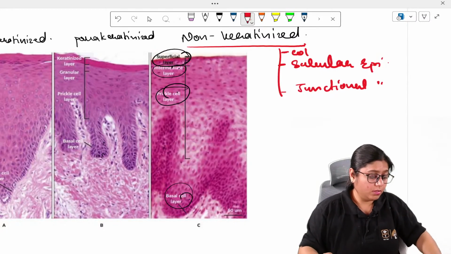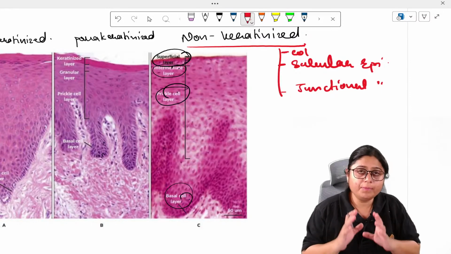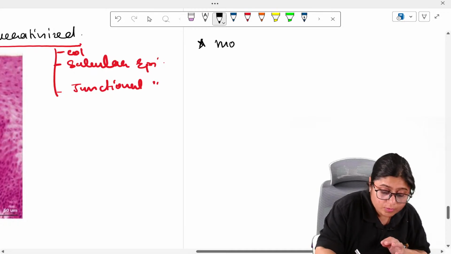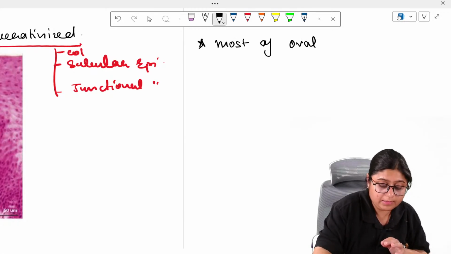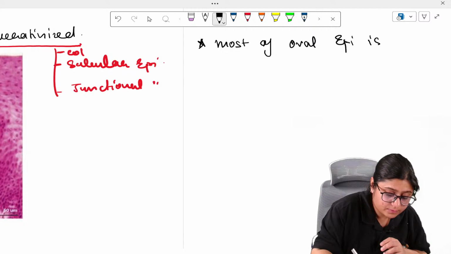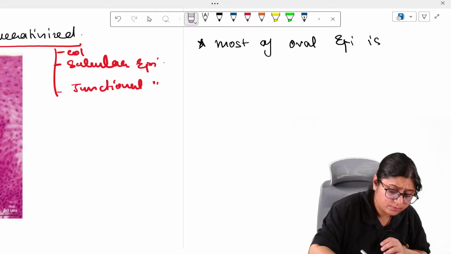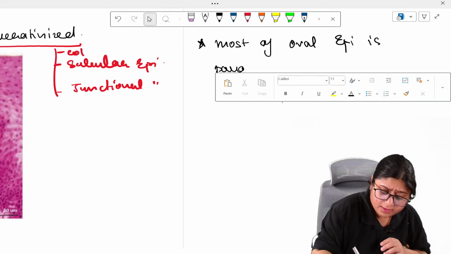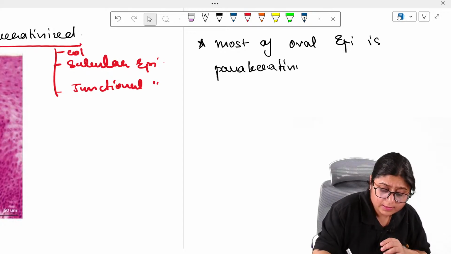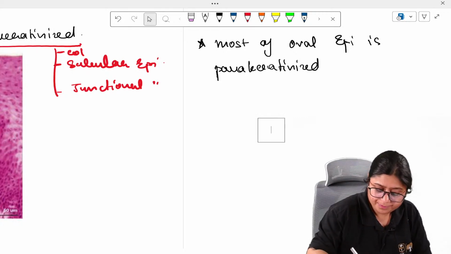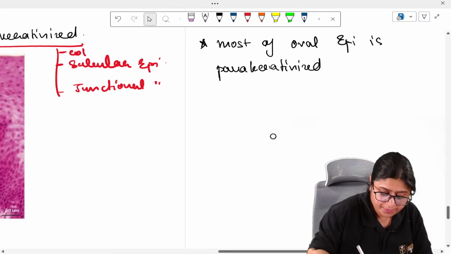Remember that most of the oral epithelium is parakeratinized. I'll just write it down. You can note this point. Most of the oral epithelium is parakeratinized. Orthokeratinized epithelium, you can just remember that it is